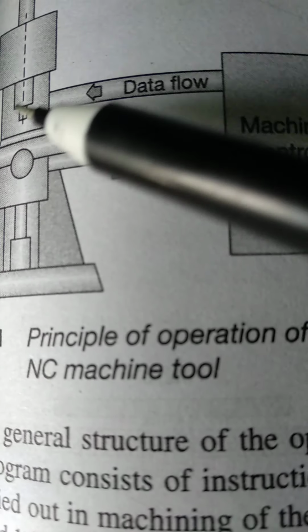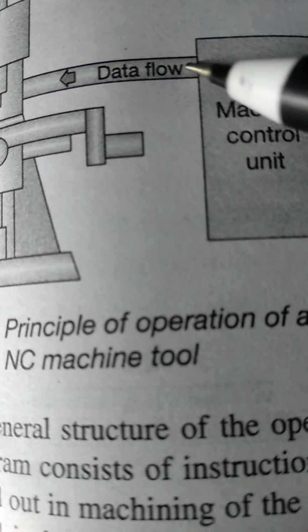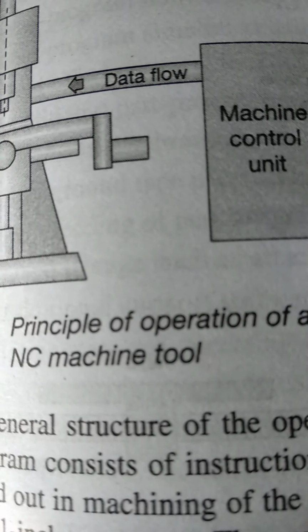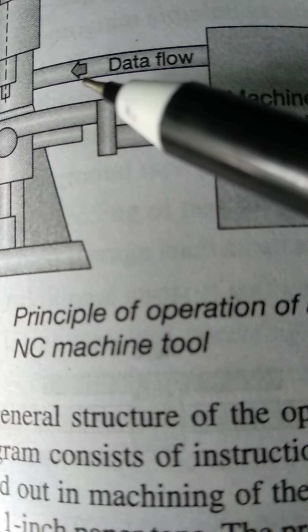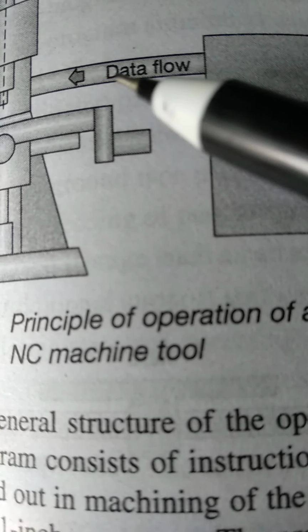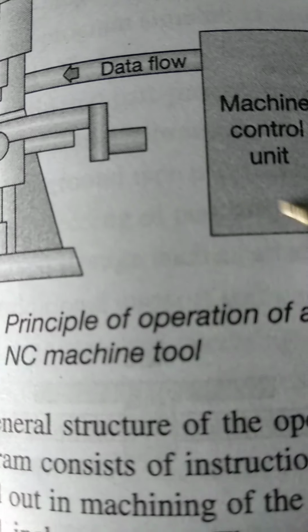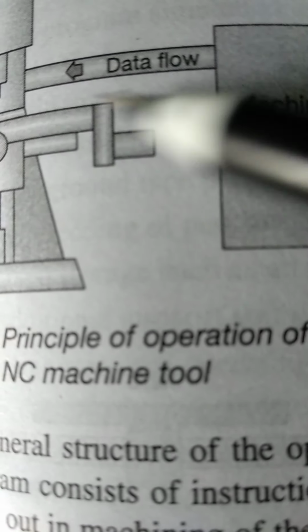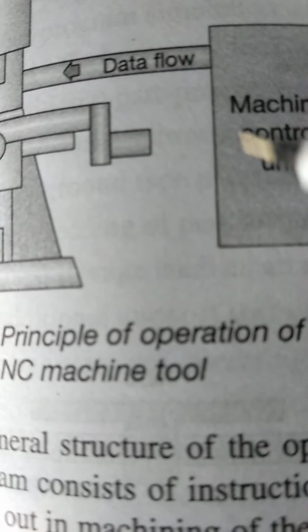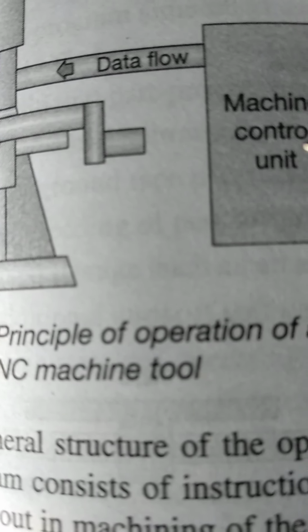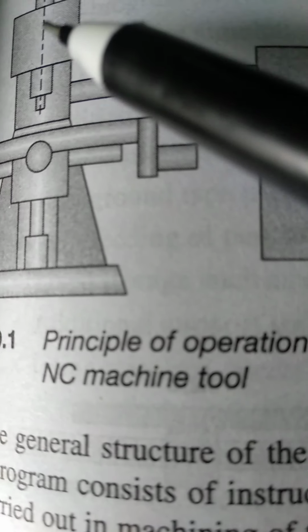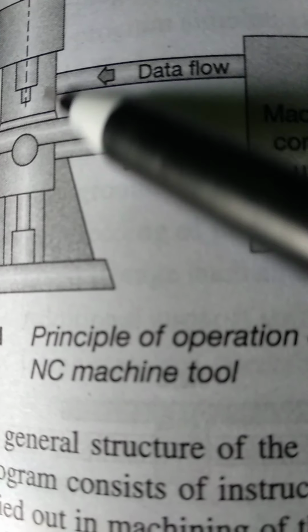When we feed that input over here, the data flows from this control unit to the servo motor, and this servo motor in turn is connected to the machine axis. Over here you can see.